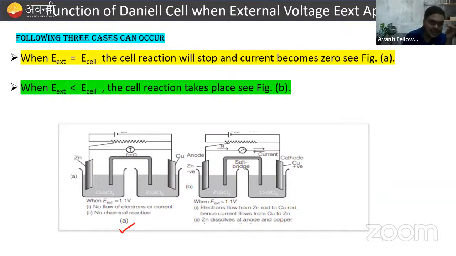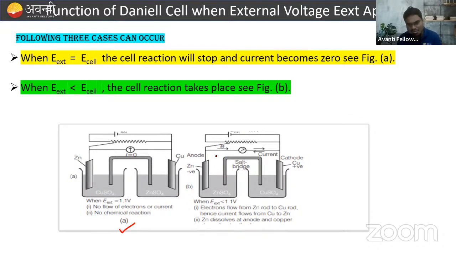Now, when the external voltage is less and the EMF of the cell is more, the cell reaction takes place. As you see in figure B, the cell voltage is more as compared to the external voltage, right? So we can say that if the external voltage is less than 1.10 volt, then the cell reaction takes place.